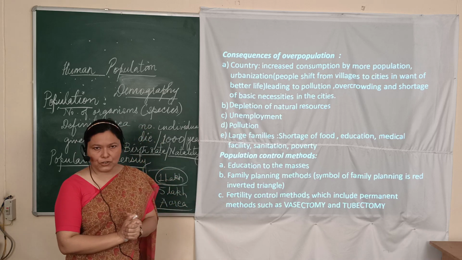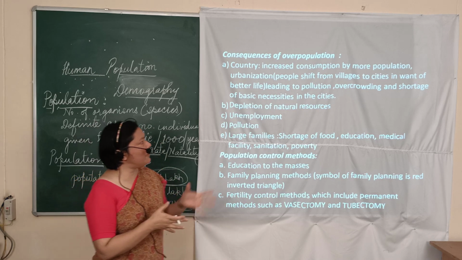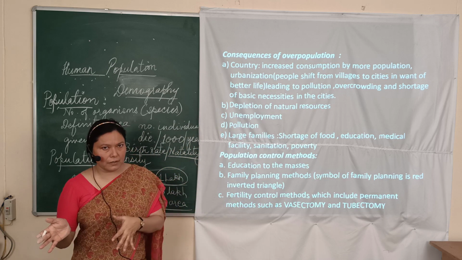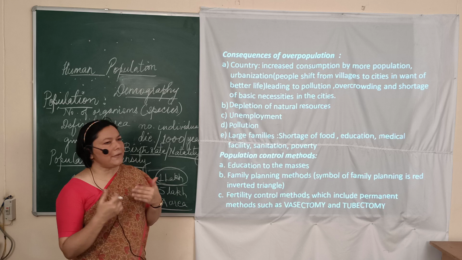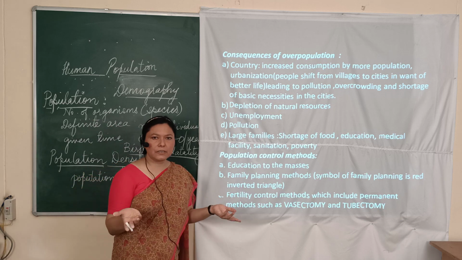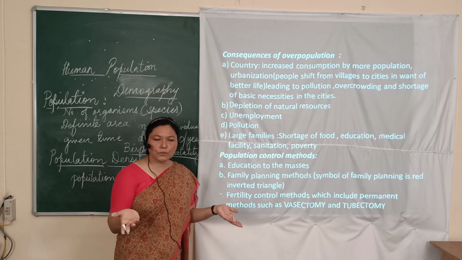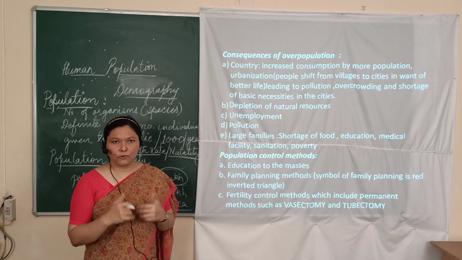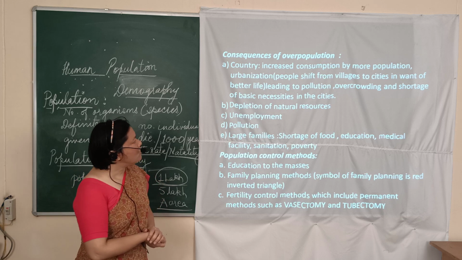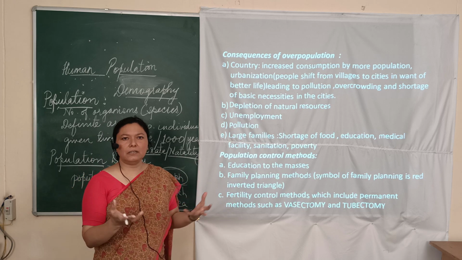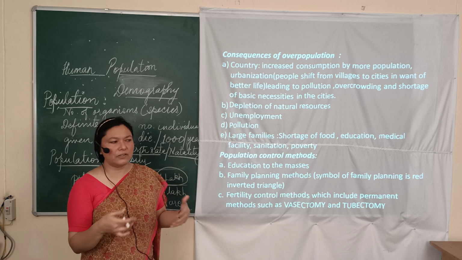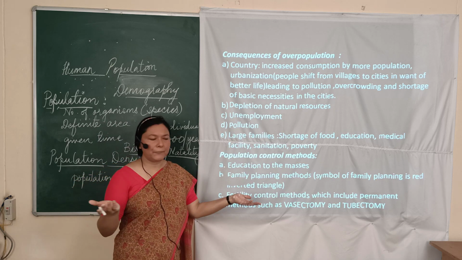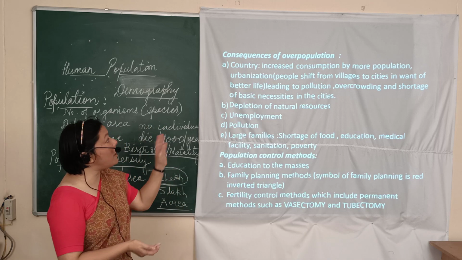The second problem that overpopulation causes is urbanization. Now urbanization is when people shift from villages or rural areas to urban areas, that is the cities. Now why do they want to go to cities? Better facilities, better houses, better jobs, and moreover the attraction that they get from the outside world. Those things are not seen in the villages, so the youngsters, the youth, are more attracted to go out and see the world. So all this leads to urbanization.